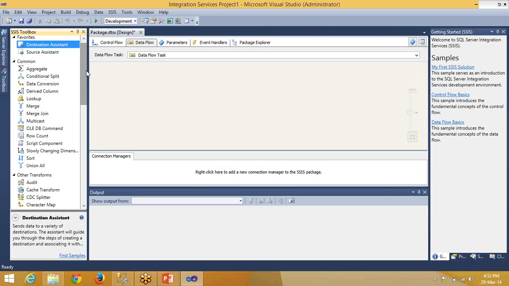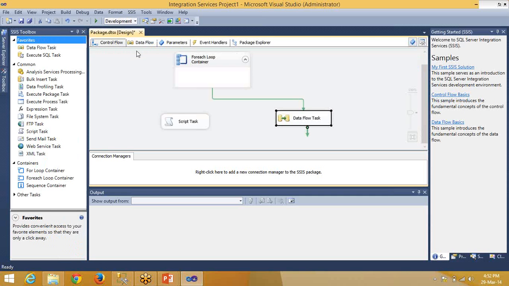Starting from control flow to data flow, if you are using any single transformation, with help from control flow you're taking a task. Then in the data flow task, we're taking a source, one transformation, and one destination. So this is from start to end, the ETL part.